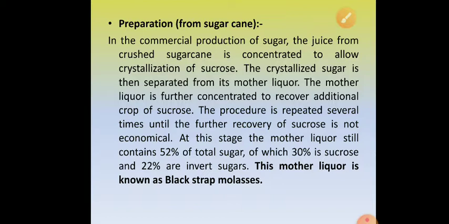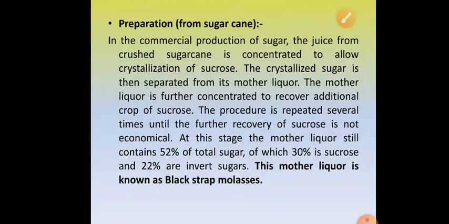So sugarcane juice is prepared, concentrated, and sugar crystals are separated. Again, the remaining juice is subjected to concentration and sugar is crystallized. This process is repeated multiple times until sugar extraction and concentration becomes very costly. Then the liquid is left behind. At this stage, the mother liquor still contains 52% of the total sugar, of which 30% is sucrose and 22% are invert sugars. This mother liquor is known as molasses.